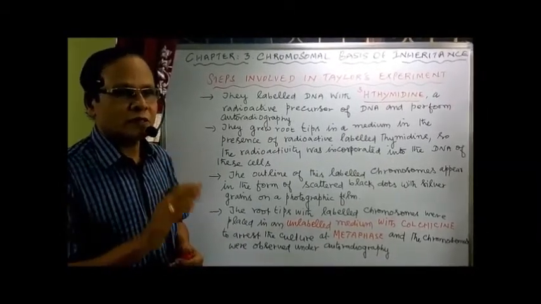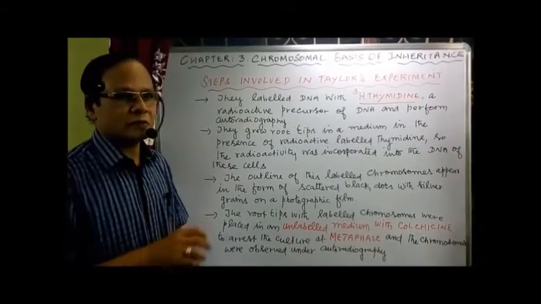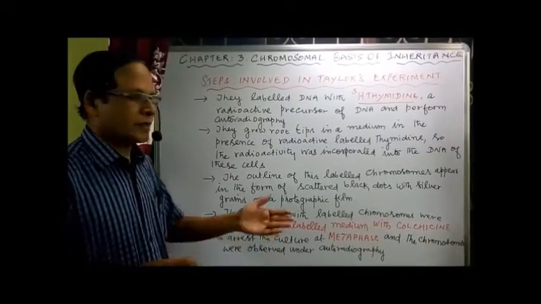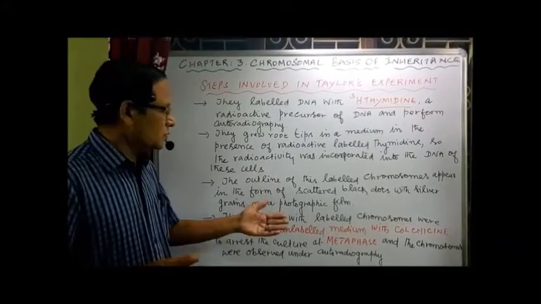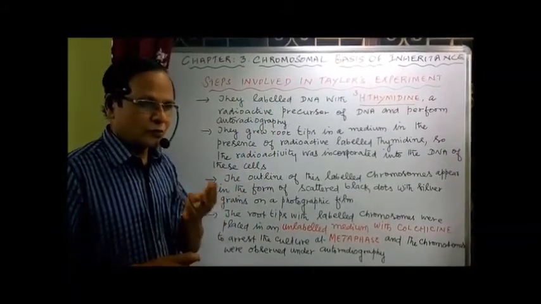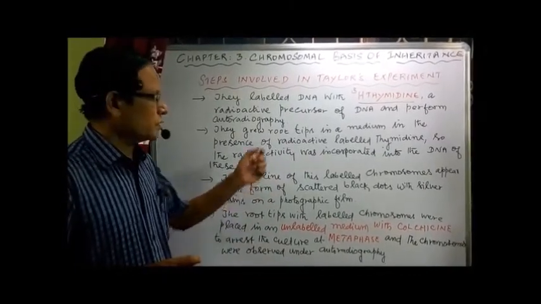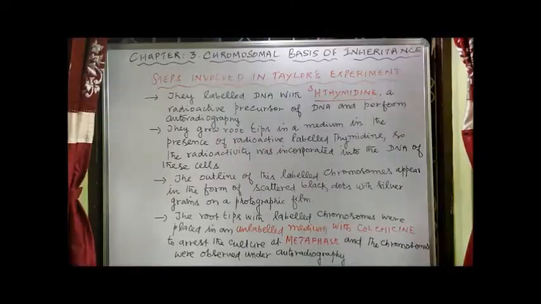Then they observed the nature of the chromosomes under autoradiography. Okay, so what were the observations made by them? As per the book, two observations are given. You'll write the observations and also the nature of the chromosomes.